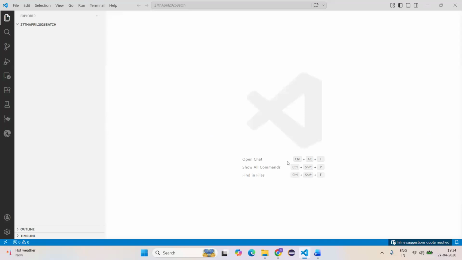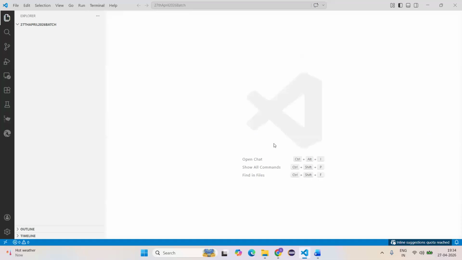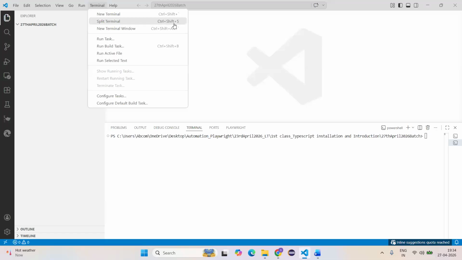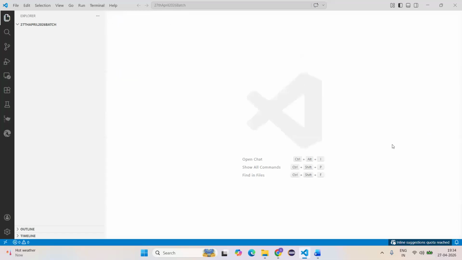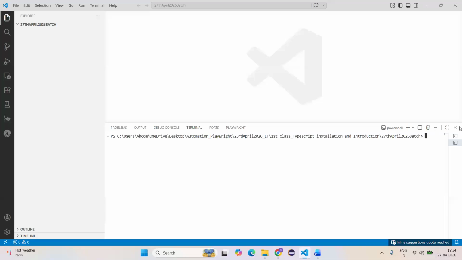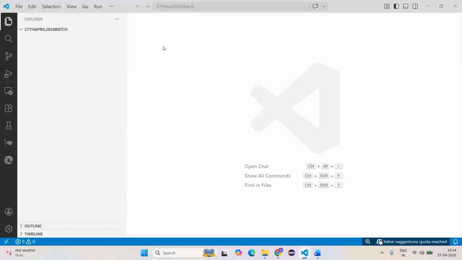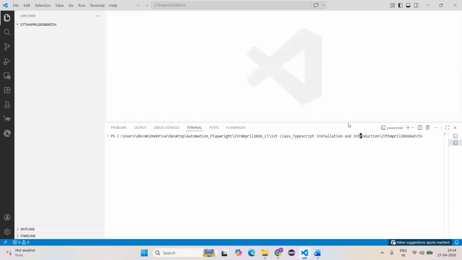The option is Control tilde. So I'm closing this. Again, I'm using Control tilde. Control tilde, guys. Observe carefully. So Control tilde, it will open it. Are you able to see my Control tilde, everyone?